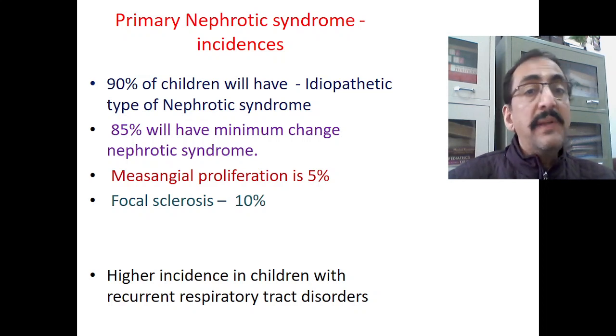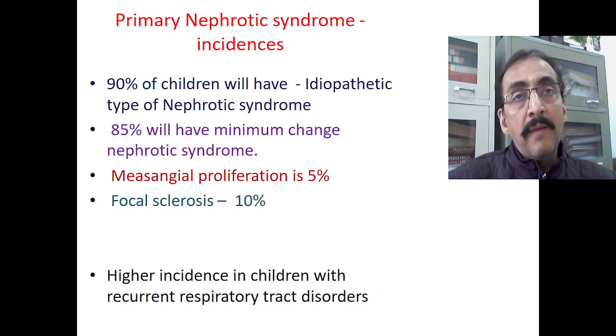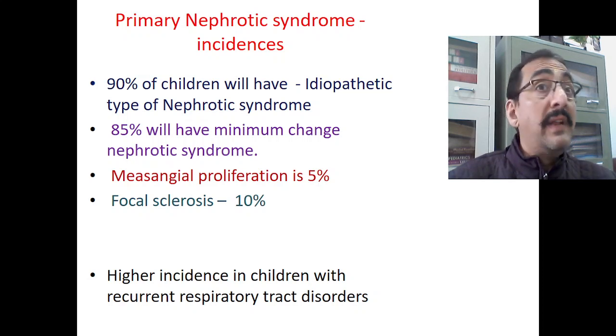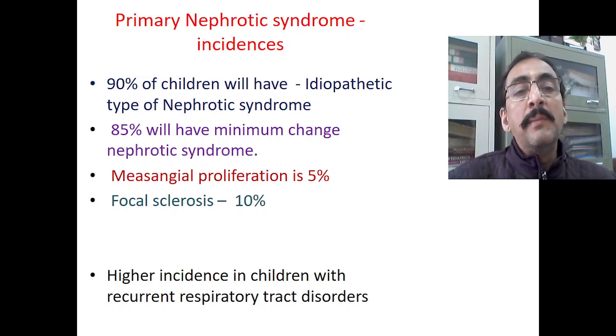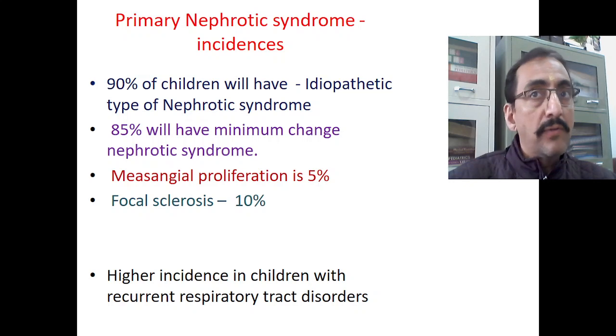Now this minimal change nephrotic syndrome is very common in those children who have a high incidence of recurrent respiratory tract infections, especially pharyngitis, laryngitis, maybe because of bacteria. So those children who had a history of recurrent streptococcal bacterial infections, or even sometimes other viral infections leading to pharyngitis and laryngitis, etc. If it is very recurrent, that is one of the most common triggering factors for this minimal change nephrotic syndrome. So far, what we have understood is especially the bacterial streptococcal group of infections more than the virus.